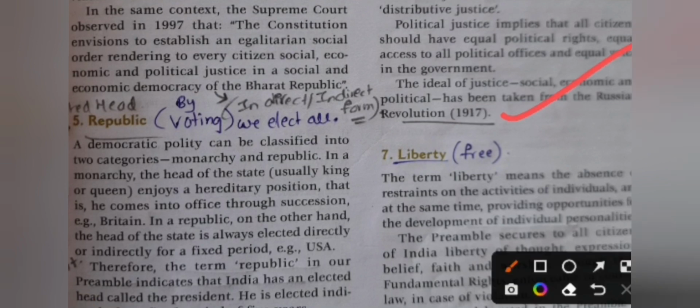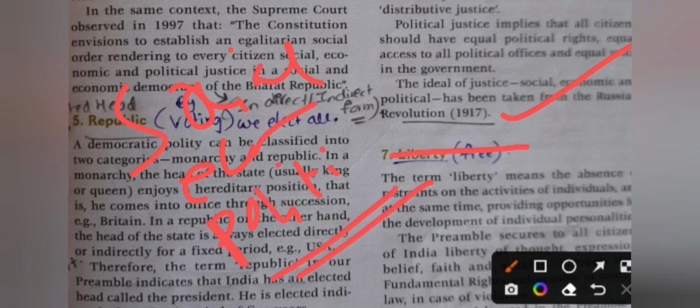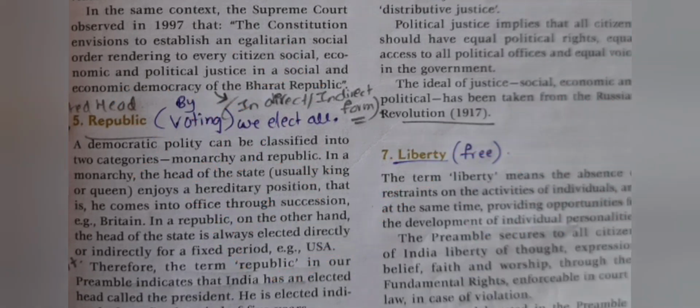And the ideal of justice, social, economic, and political, has been taken from the Russian Revolution. Okay, the ideal of justice is social, economic, and political. It is taken from the Russian Revolution of 1917. Okay, for examination it is very important. The ideal of justice of our Indian Constitution is social, economic, and political justice.